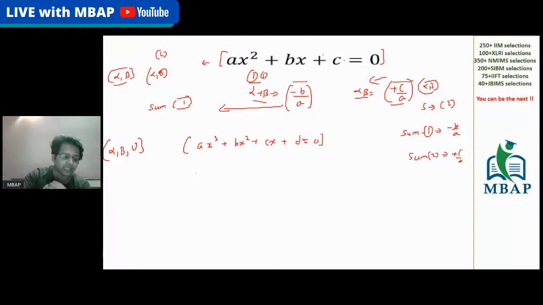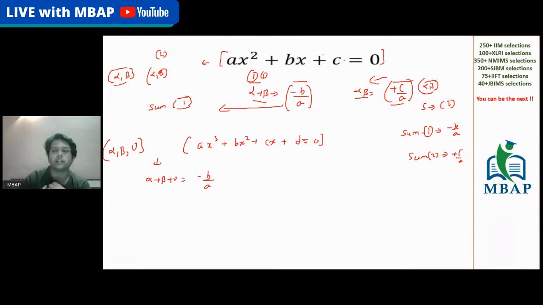If I have to generalize this in the cubic expression also, you will say the sum of all the roots taking 1 at a time will look like alpha plus beta plus gamma. This is the sum of all the roots taking 1 at a time. Alpha plus beta plus gamma will again be given by nothing but minus b by a. The expression does not change. It is still minus b by a.